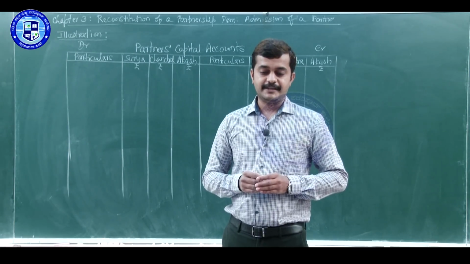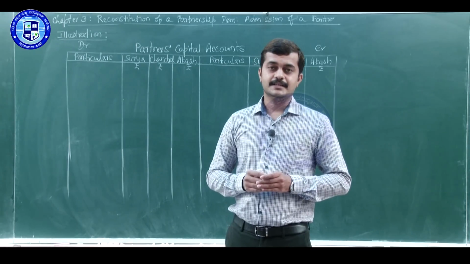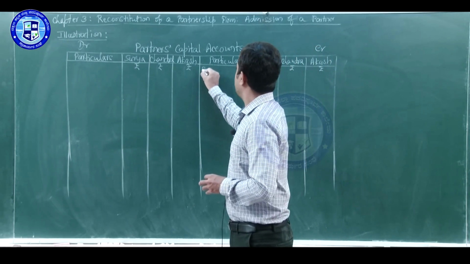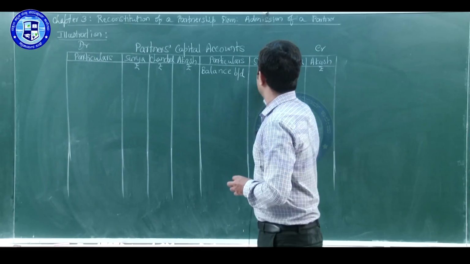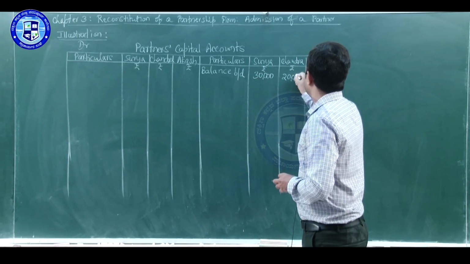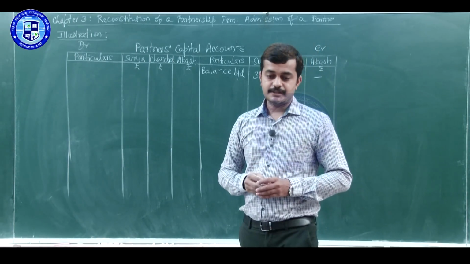Look at the liability side. Surya has 30,000 opening balance, Chandra has rupees 20,000. That will come on the credit side as balance brought down. Surya 30,000, Chandra 20,000. Since Akash is new partner, he is not having any opening balance.